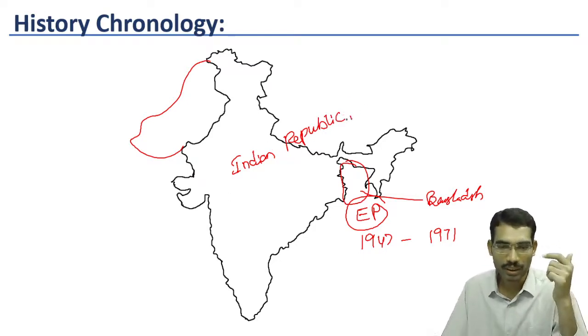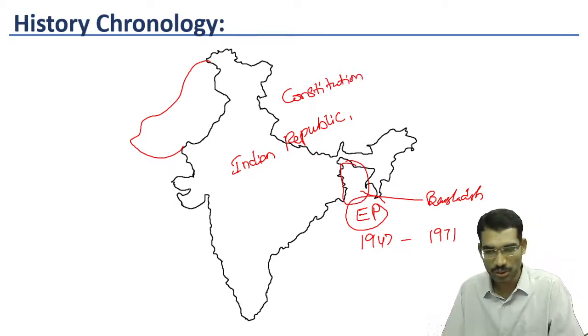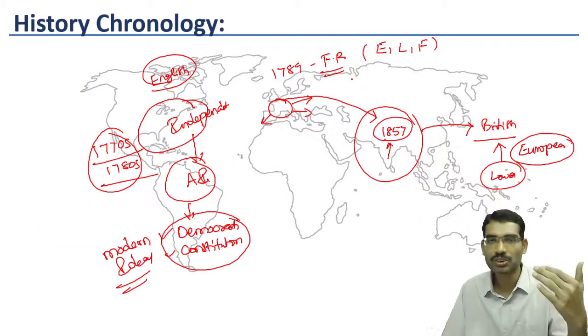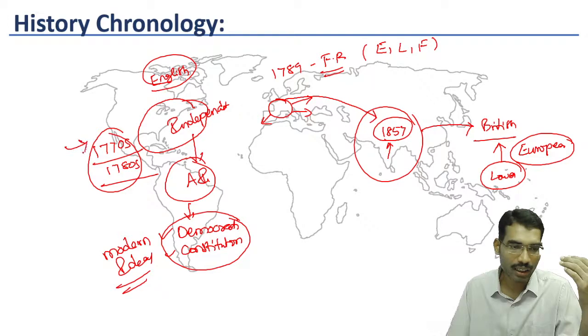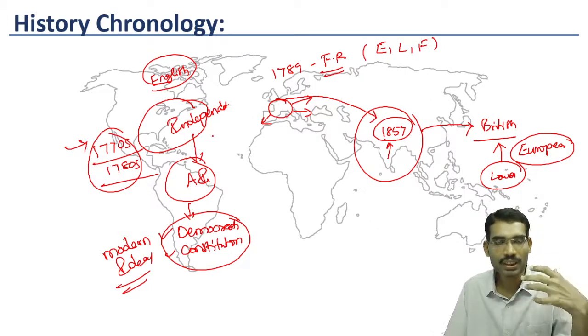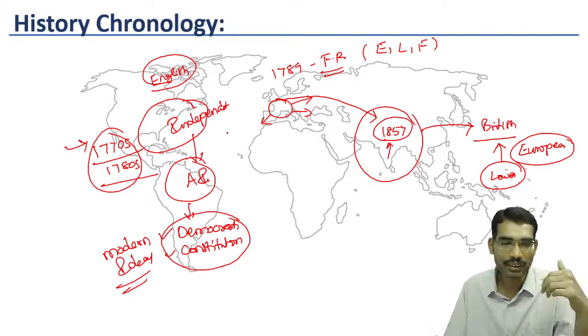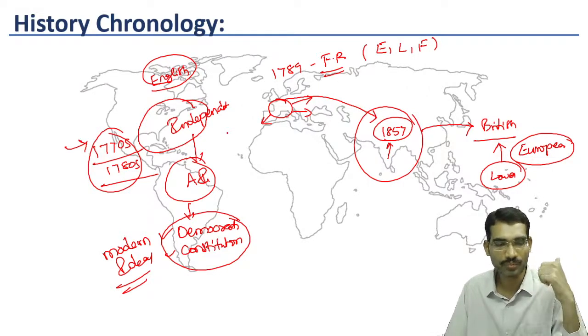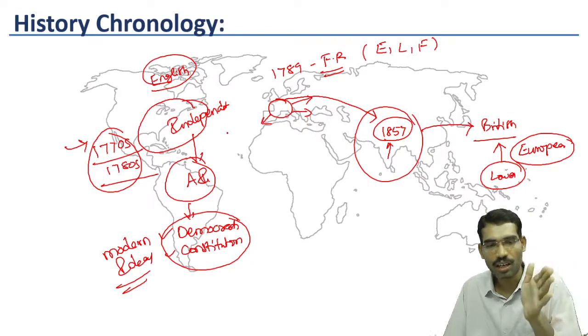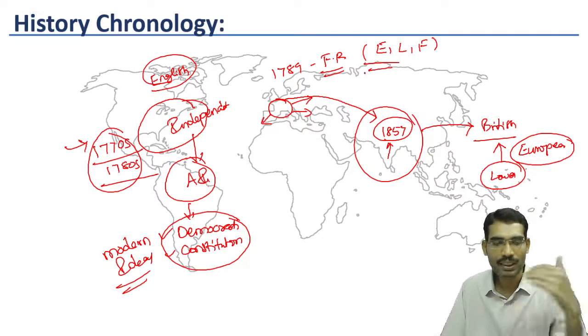Indian Republic, now we got a Constitution. As we have seen in world history, the American colonies, after becoming independent from British rule, created their own constitution. That was a democratic republic constitution. Similarly, after the French Revolution, so many countries adopted different constitutions.